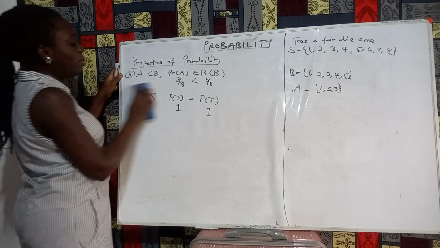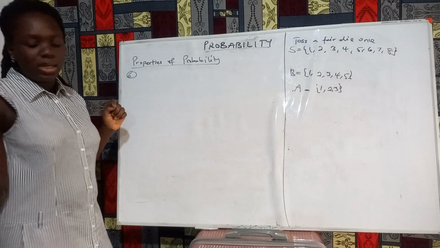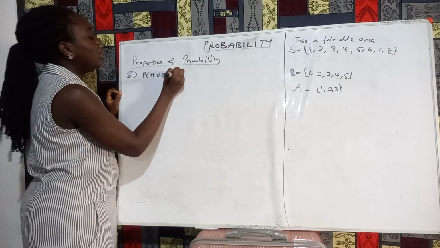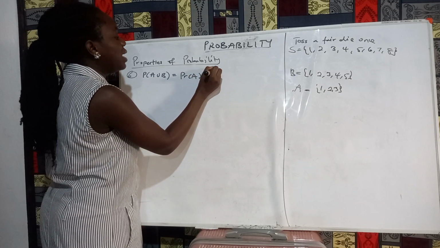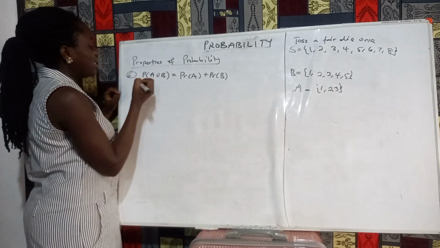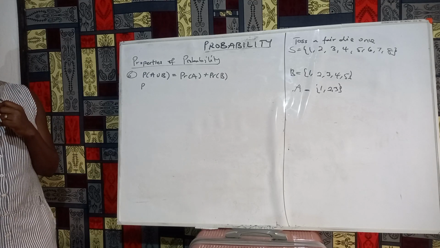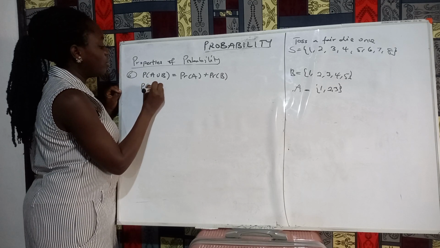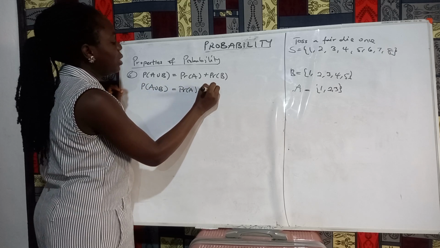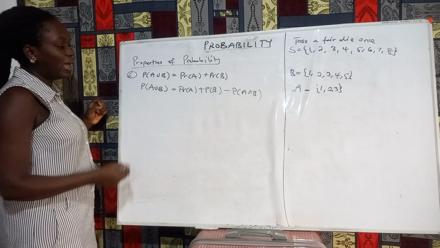Okay. There's one more property I want to introduce you to. Property 6. Initially, we mentioned that the probability of A union B for any two sets A and B is equal to the probability of A plus the probability of B. And I showed it. Now, there's a case where A and B have common elements, then the probability of A union B is equal to the probability of A plus the probability of B minus the probability of A intersection B.